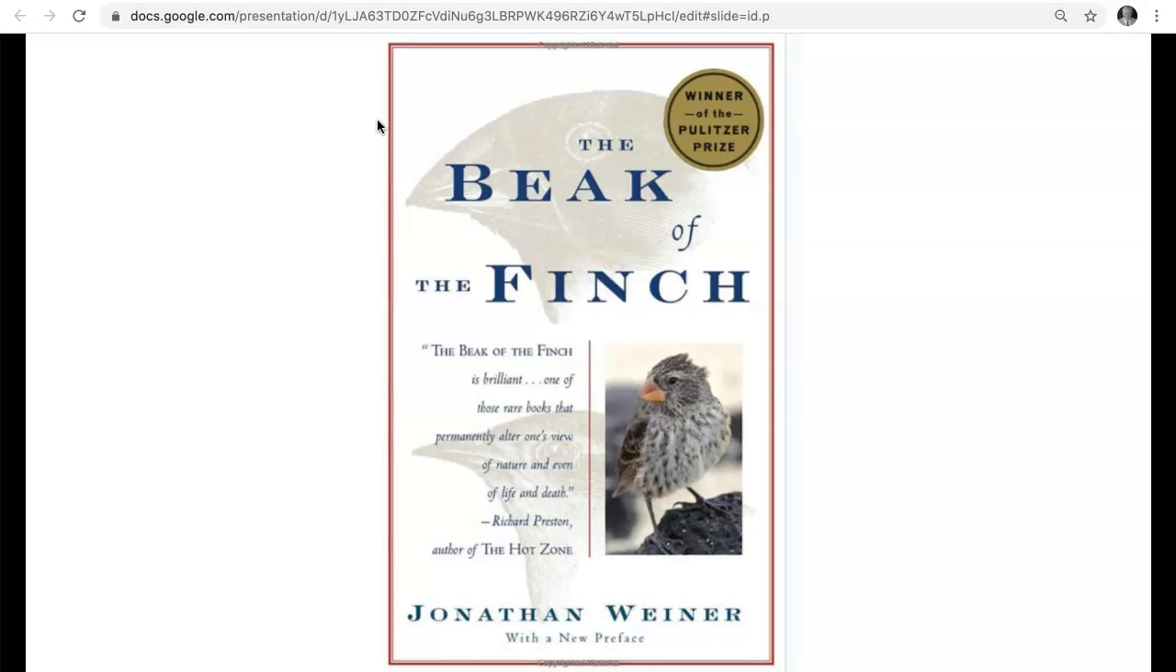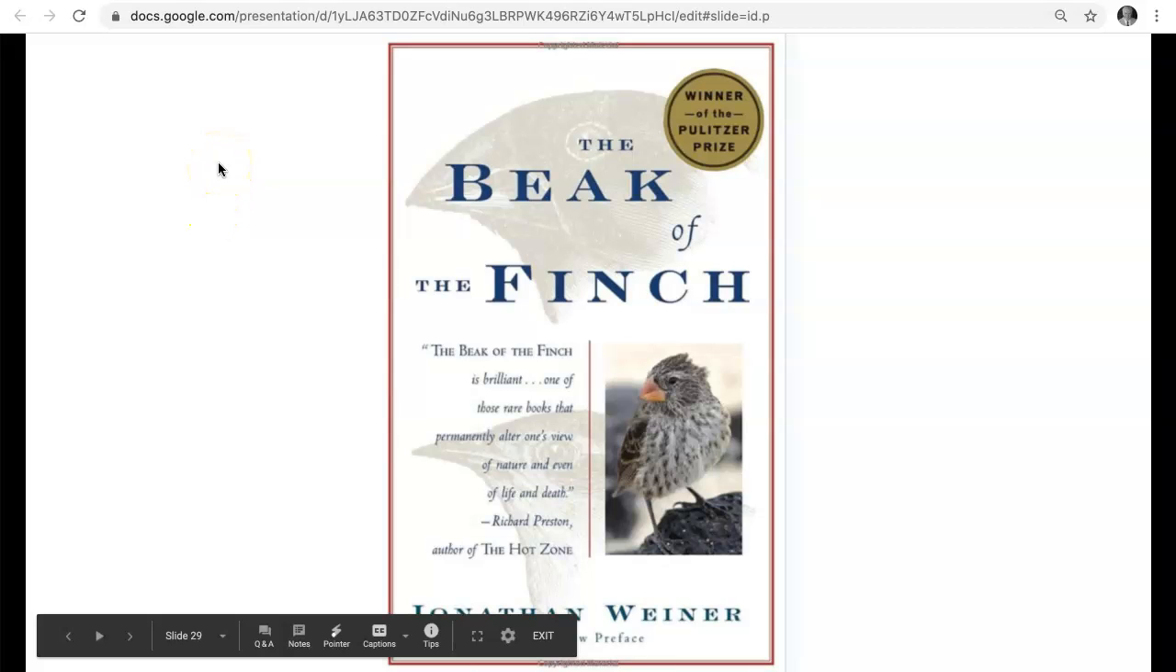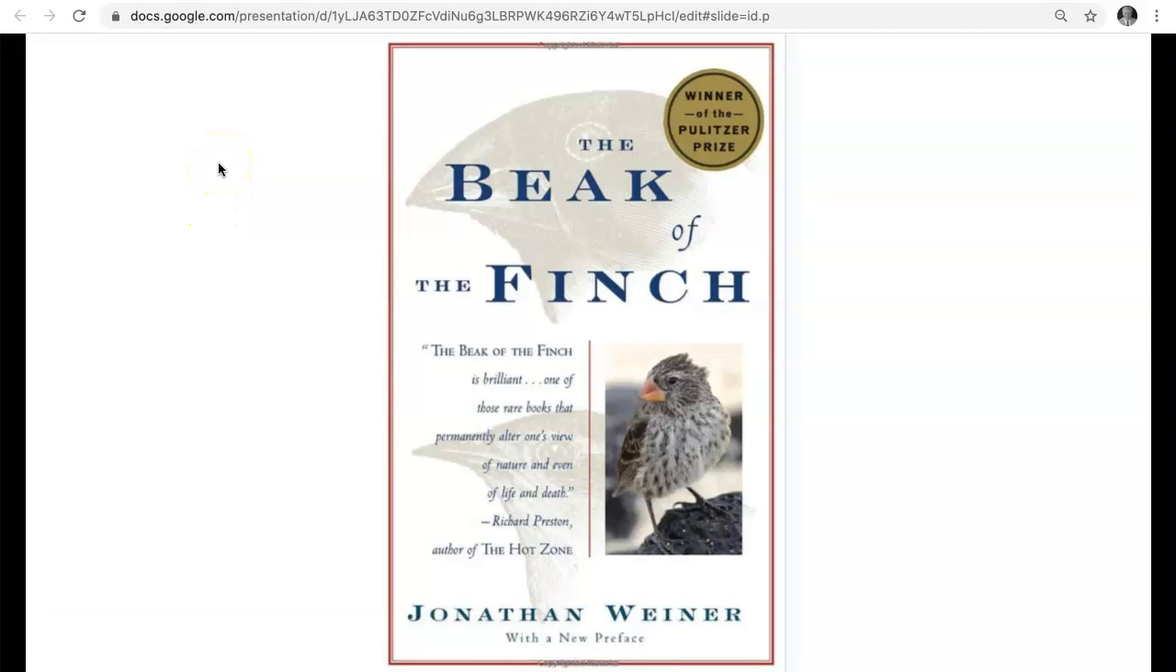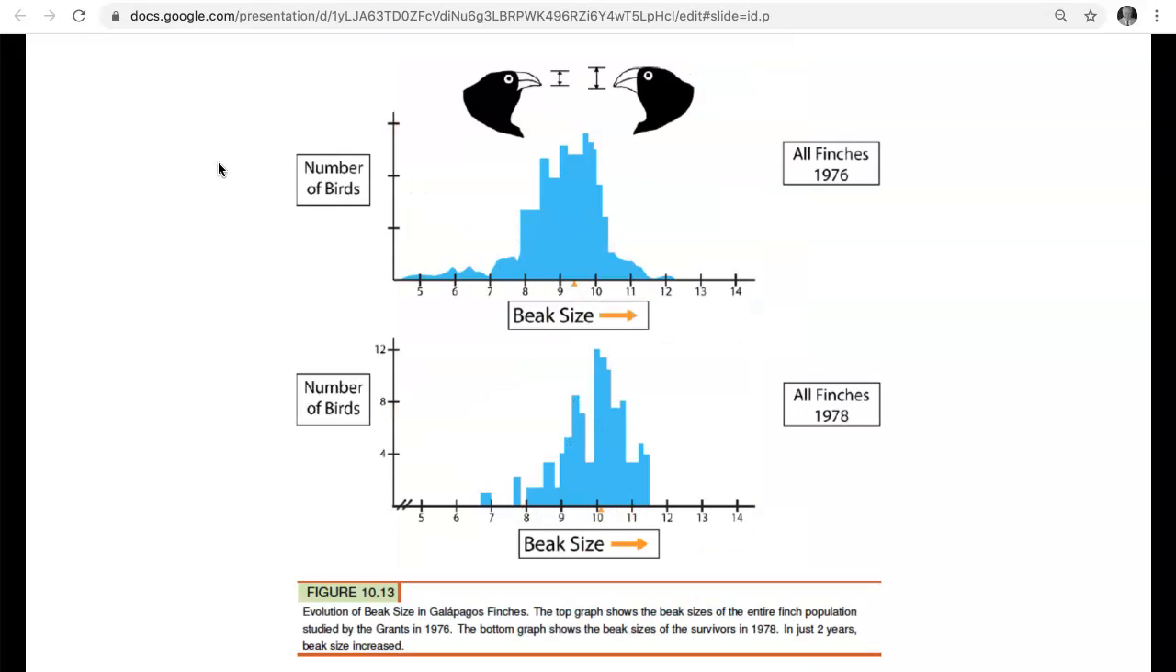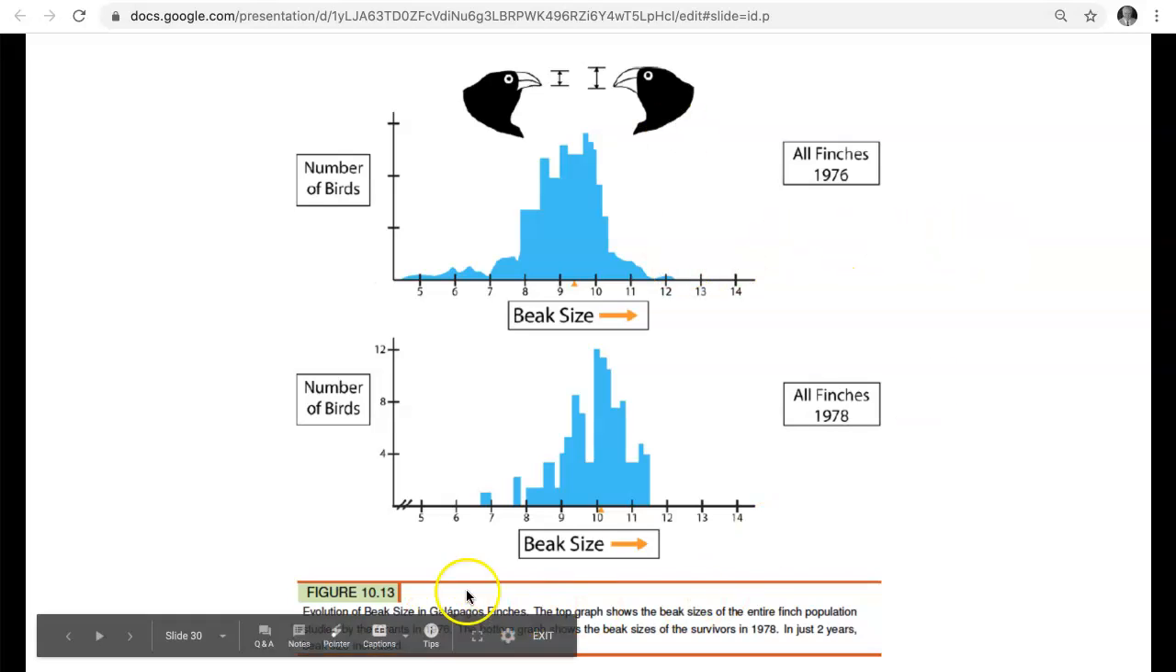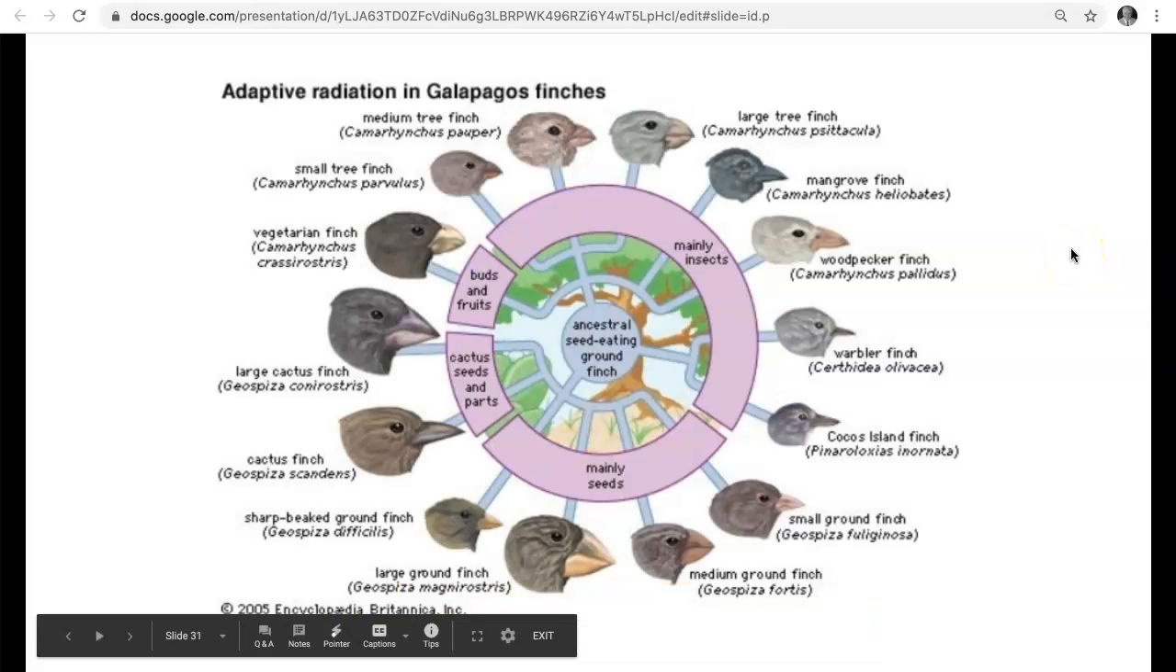There was a book out that won the Pulitzer Prize a number of years ago by Jonathan Weiner that studied 2 biologists studying the beak of the finch in the 70s in the Galapagos. And the big thing that they discovered, take a look at this. All finches and their beak size in 1976, a couple years later, it was a really bad drought. Look what happened. The beak size really favored larger beaks because larger beaks gave those birds an advantage over the others, and it passed it on to their children. It's a great example. Read about that in your textbook.